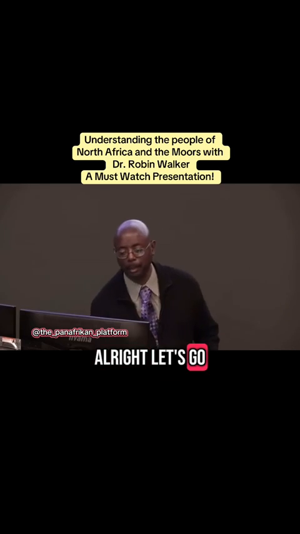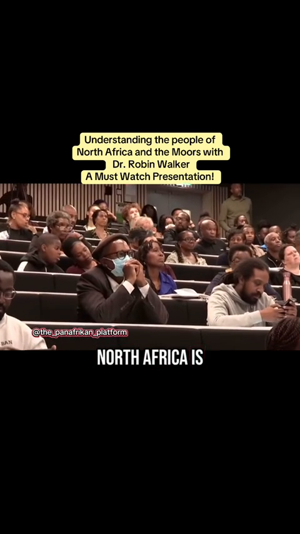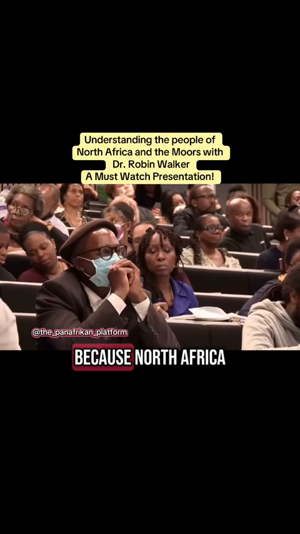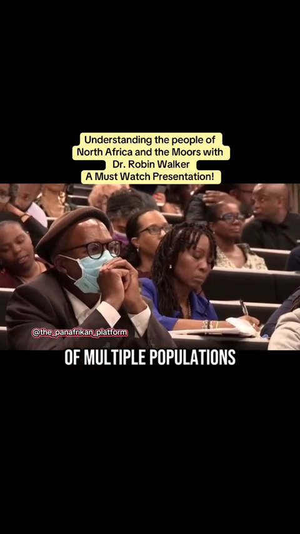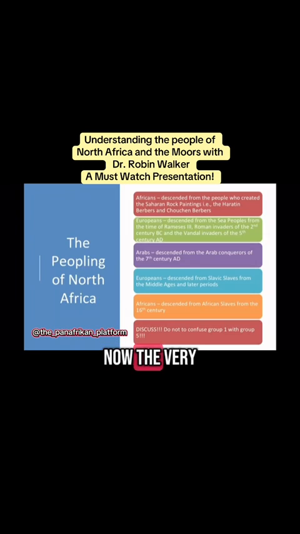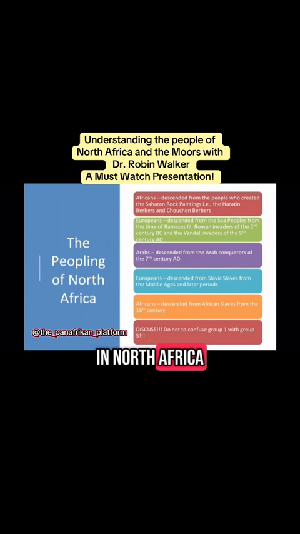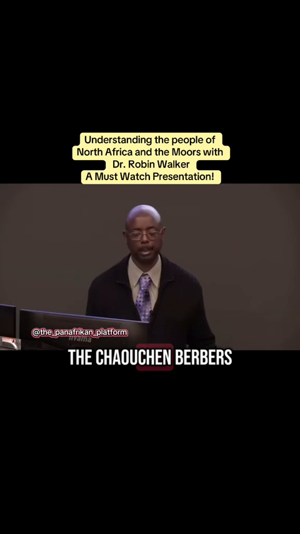All right, let's go. The peopling of North Africa is a complicated story. And it's complicated because North Africa is made up of multiple populations. Now, the very first people there were Africans. And they were descended from the people who created the Saharan rock paintings. And their descendants in North Africa are still there. They're called the Haratin Berbers and the Chauchen Berbers.